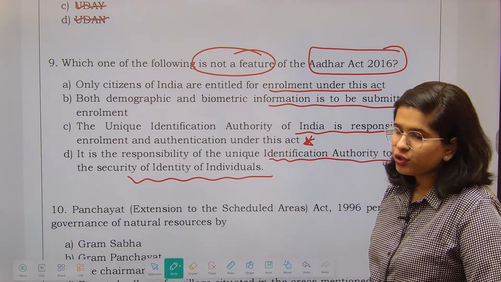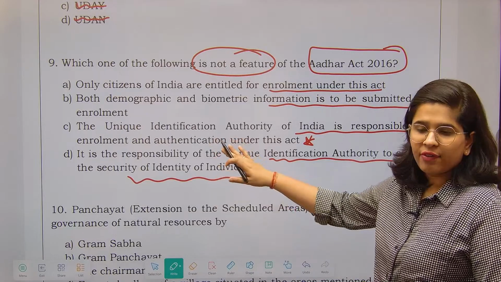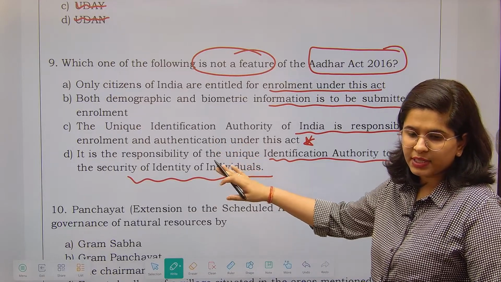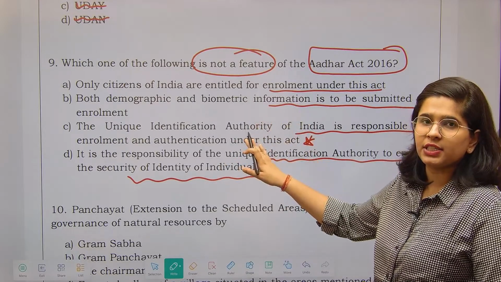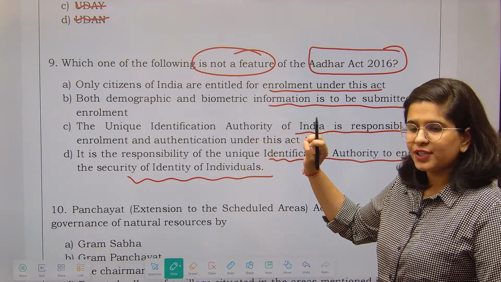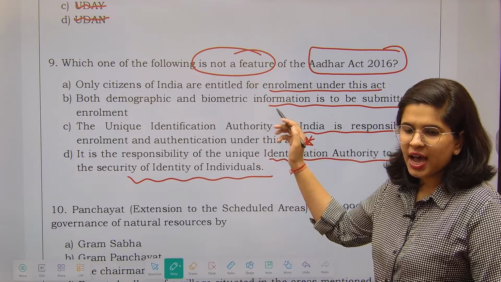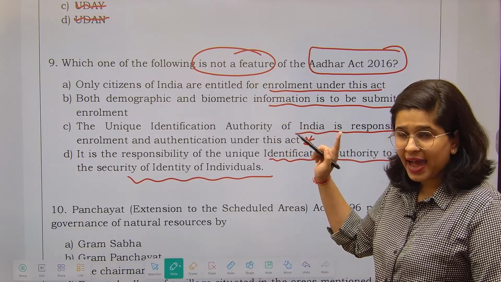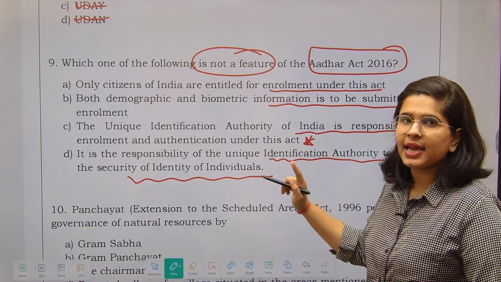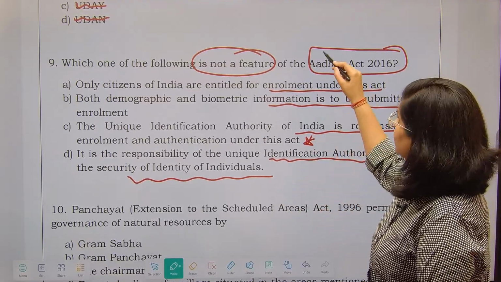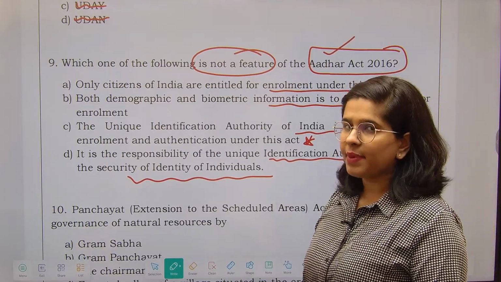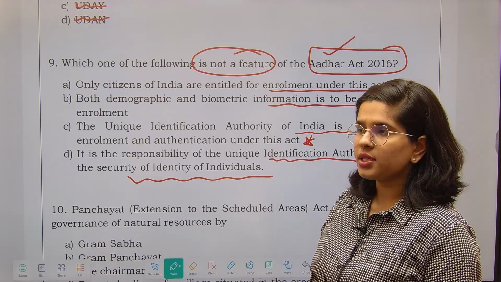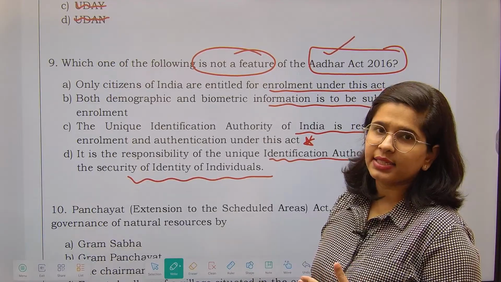Anyways, those of you who are watching this particular lecture afterwards, I want an answer for this particular question. This is an easy question. After 24 hours, I am going to mention the answer of this question in the comments as well. But by that time, do me a favor and please go and read the Aadhaar Act 2016, the major provisions of it, because we can never neglect the Aadhaar Act.